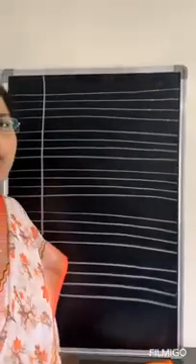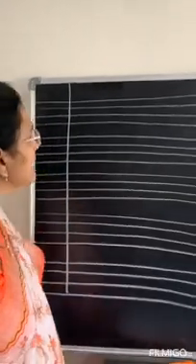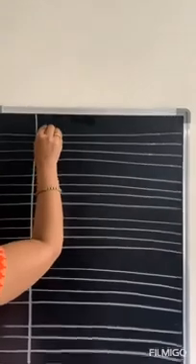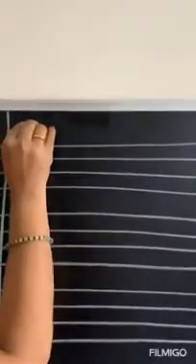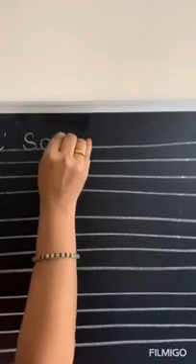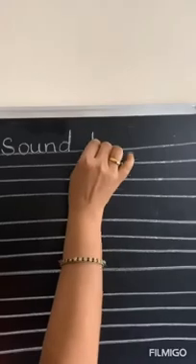So we are going to start with the E sound picture words. In A sound also you learn some pictures drawing and writing the spellings. So in E sound also we are going to learn. Okay. So let us put the heading as E sound picture.